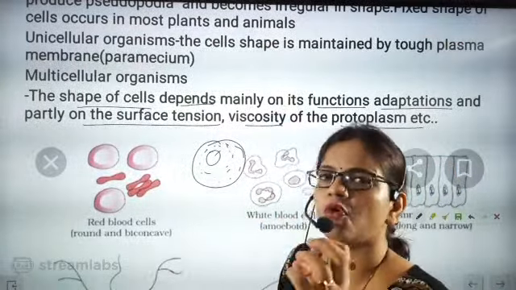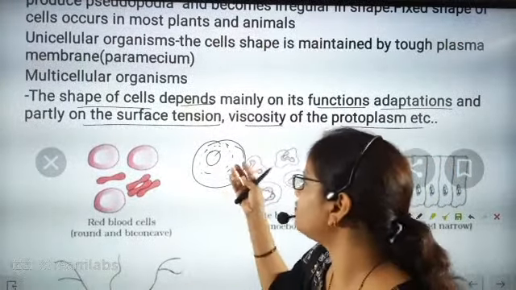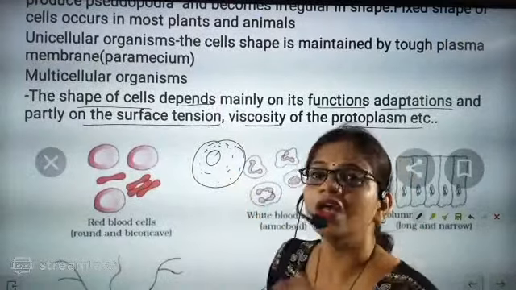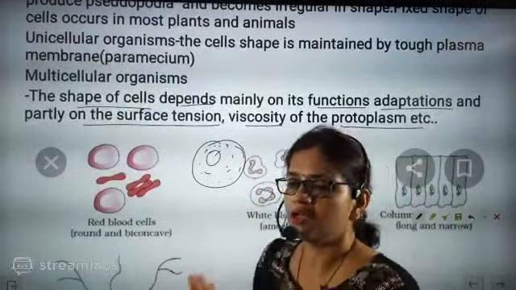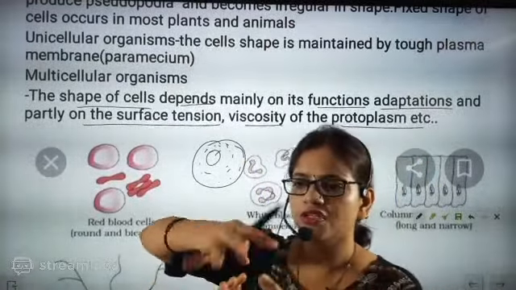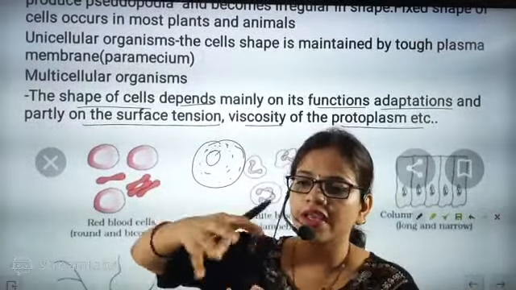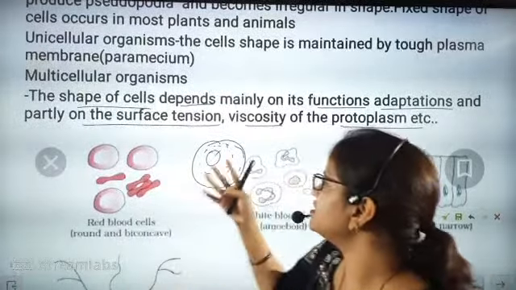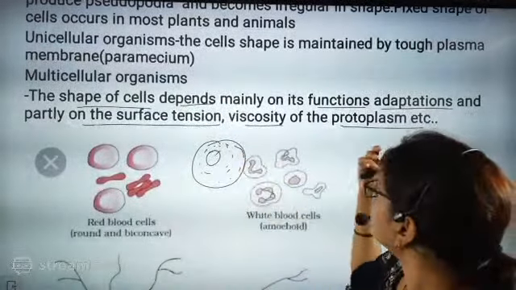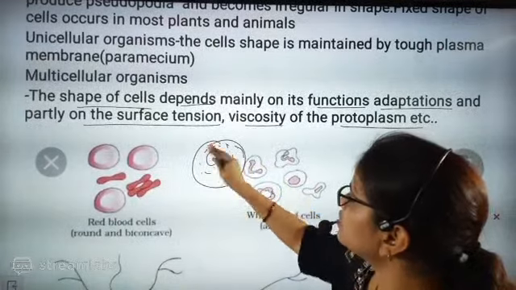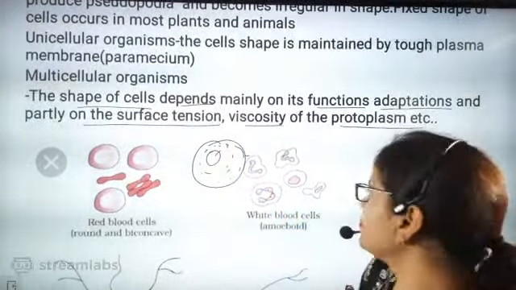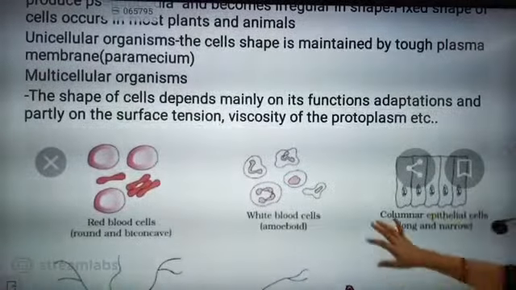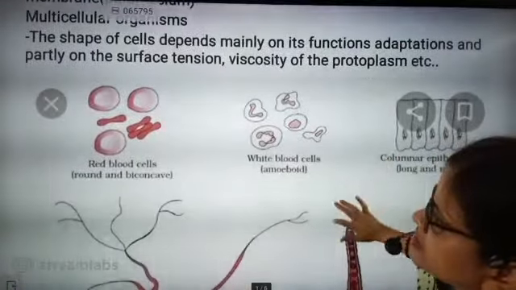So that viscous, fluid part of the cell is also responsible, because it gives some surface tension. How much surface tension the cell can encounter, it can give. Second is its viscosity, beta, and third, according to the fluid content present inside, its shape will be determined. Now let's see different types of cells.